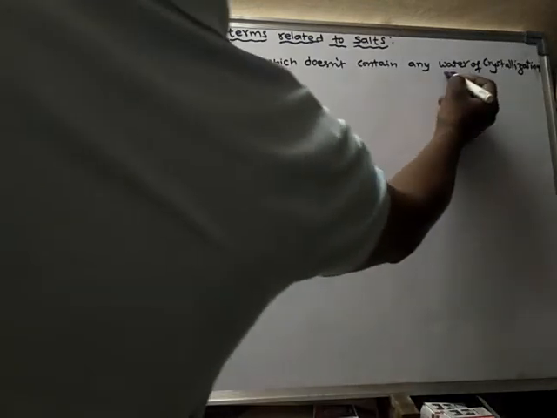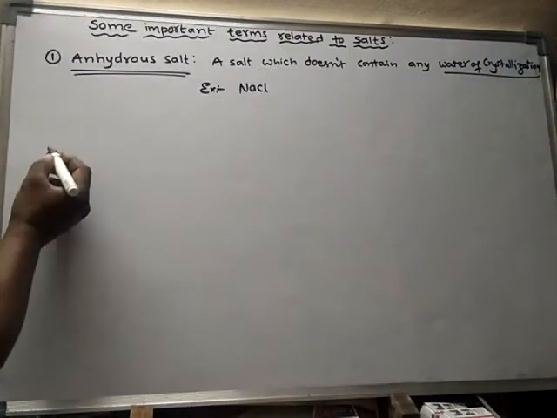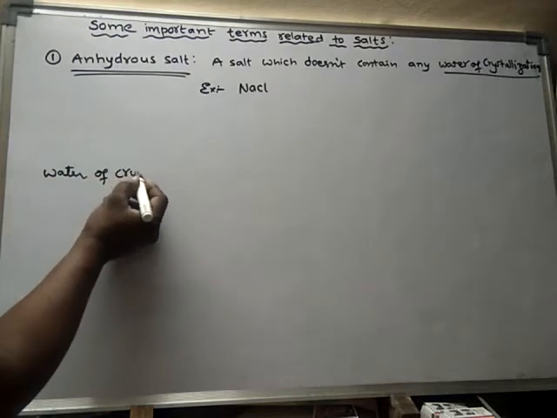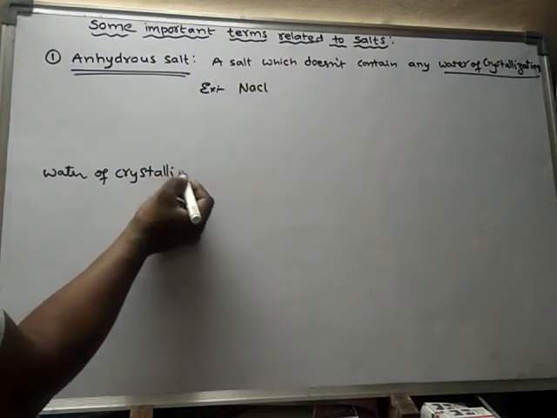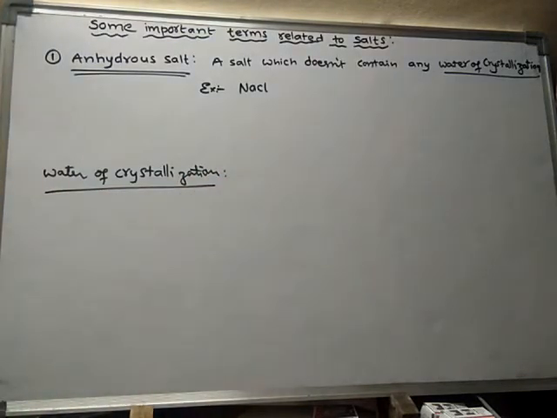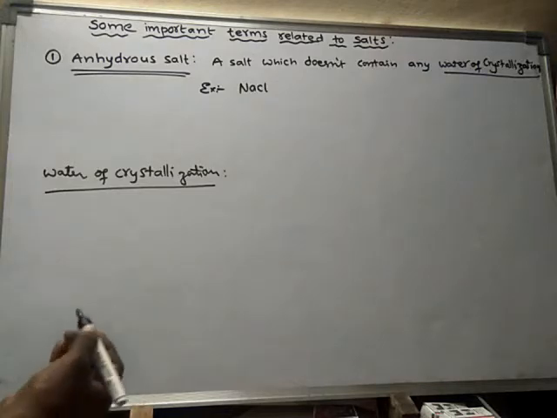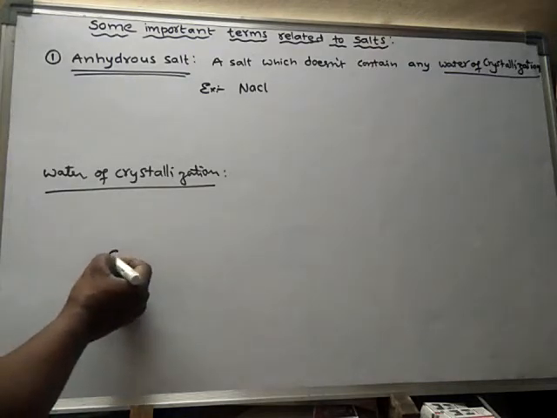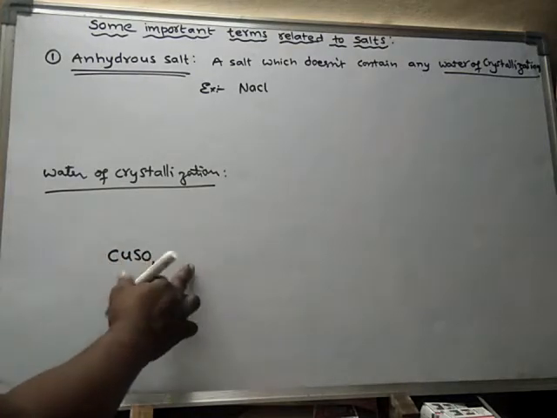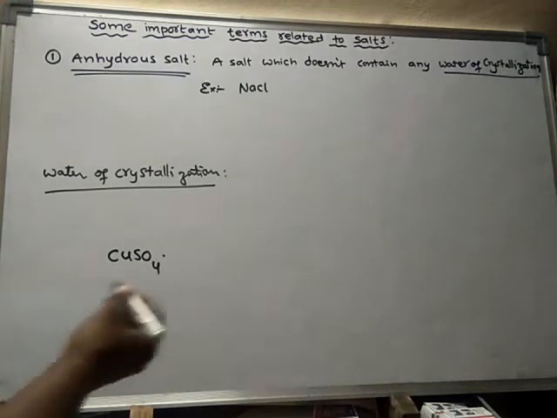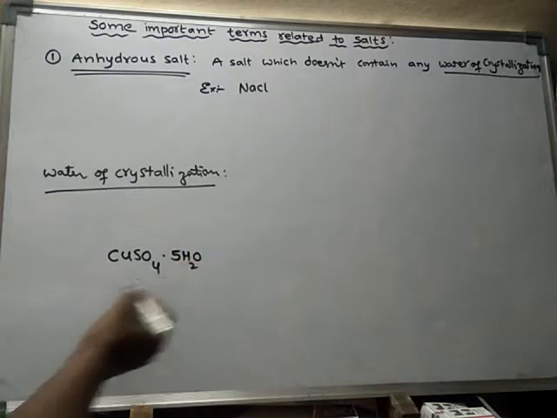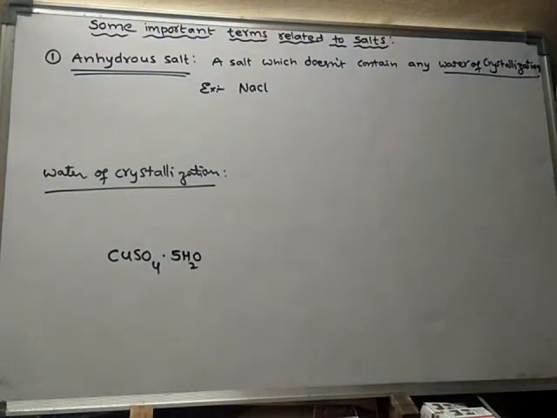What is the meaning of water of crystallization? For example, if you take any salt like blue vitriol. We have already seen what blue vitriol is in our previous book, part 1. So CuSO4.5H2O. This is called blue vitriol, or also copper sulfate crystals.